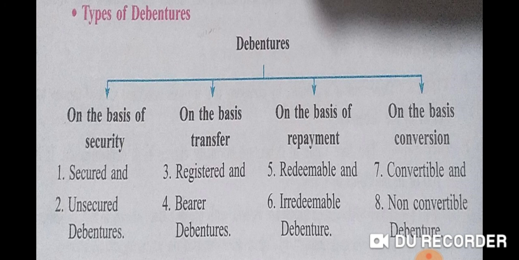A company maintains a register of debenture holders in which the name, address and particulars of holdings of debenture holders are entered. Means all the details regarding debenture holders are recorded in the register of debenture holders. The transfer of registered debentures requires the execution of a regular transfer deed. Whenever we transfer this type of debentures in the name of another person, there is a requirement of transfer deed, and it can be transferred through the transfer deed.